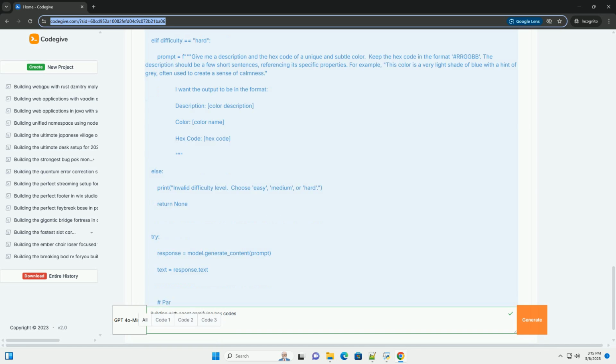7. Improvements and further enhancements. This is a basic implementation. Here are some ideas for making it even better. User interface: create a graphical user interface, GUI, using libraries like tkinter, PyQt, or a web framework like Flask or Django. This would provide a more visually appealing and interactive experience. Color display: display the target color visually in the GUI. This makes it easier for the user to understand the color they're trying to guess.